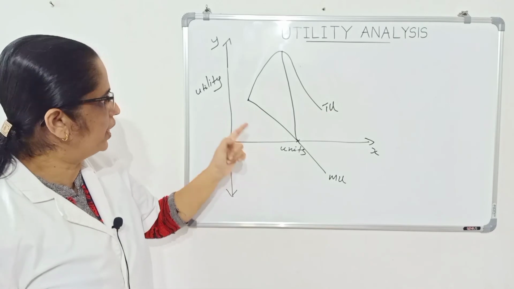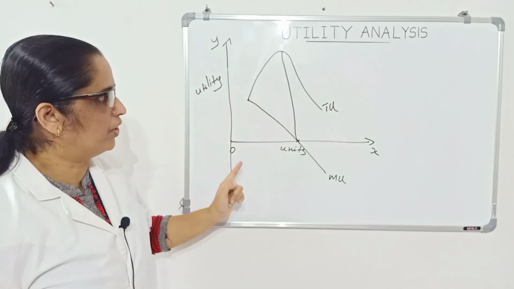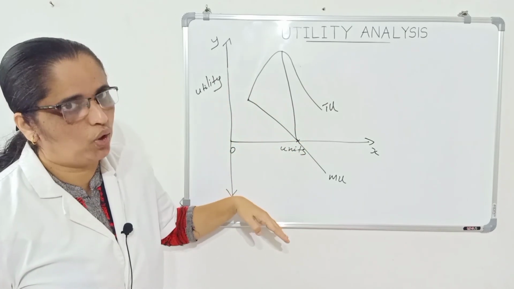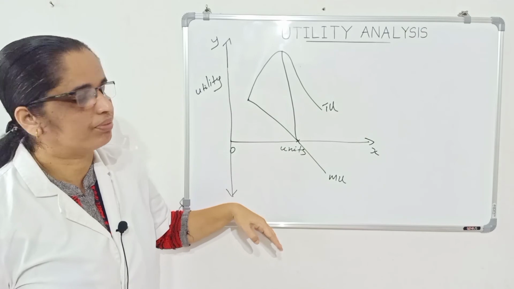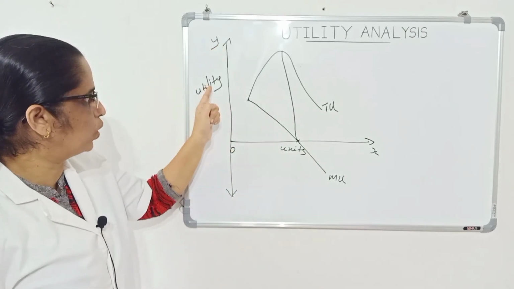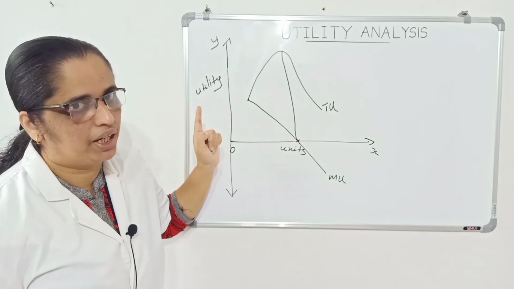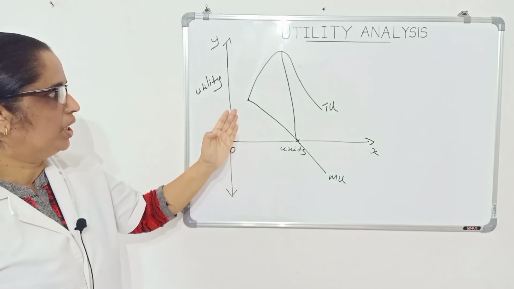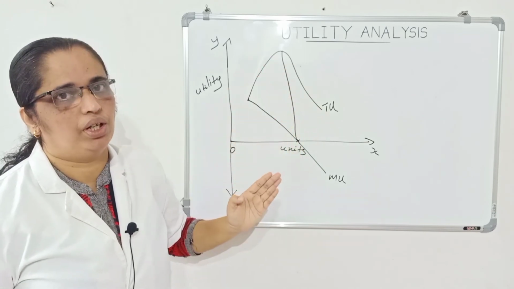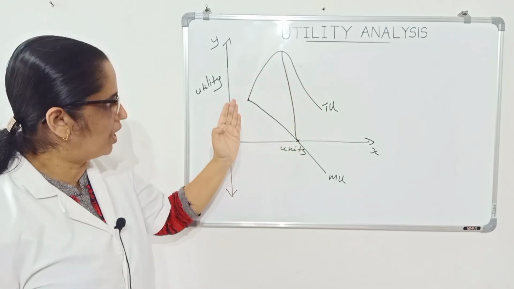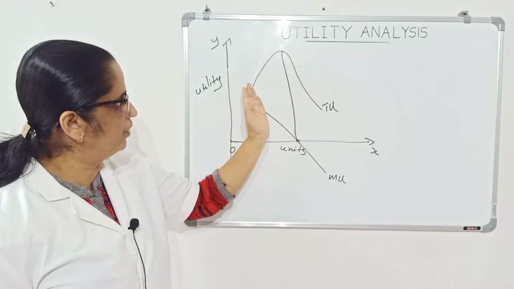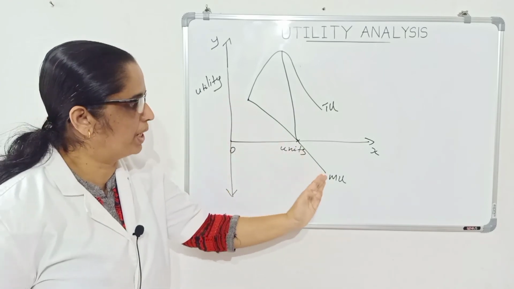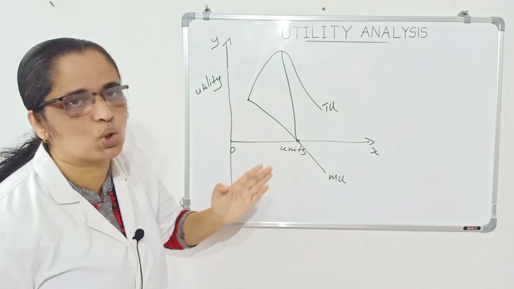All this carry, you know, half mark. If suppose it's a 6-mark question, you have to draw exactly everything. Then only you will get the maximum 6 marks. Suppose you are not marking this utility, half mark may be reduced. Take care of that. Now without schedule also you can draw diagrams. What about the total utility curve? An inversely U-shaped curve. What about the marginal utility curve? Downward sloping curve, enters the negative zone.